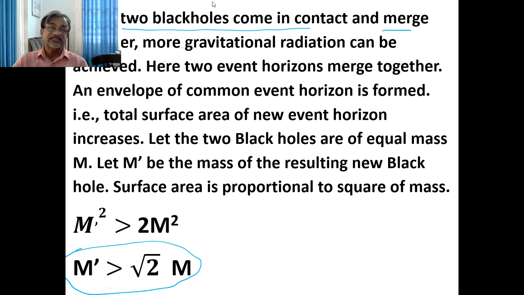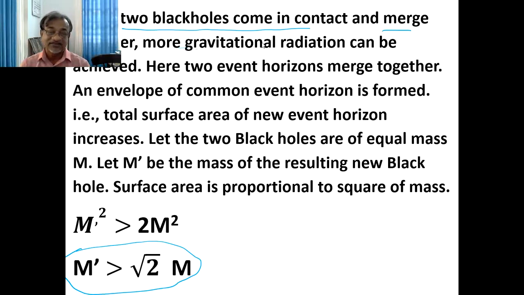And just consider 2 black holes come in contact and merge together. So what happens to the gravitational field? The gravitational radiation becomes very high. Naturally, 2 black holes have 2 event horizons. If they are merging together, an envelope of common event horizon is formed. That is, the total surface area of the new event horizon increases. Say the 2 black holes are of equal mass m. So we are expecting m plus m, 2m mass.